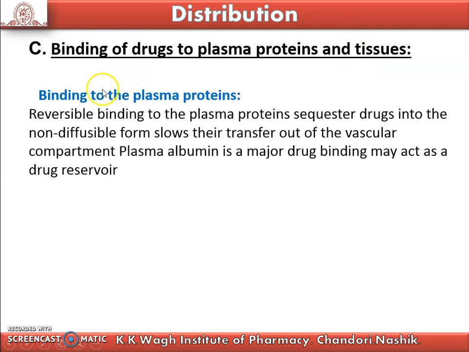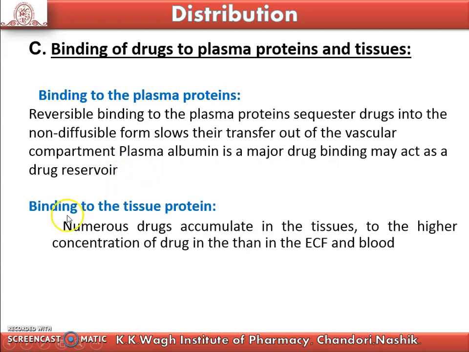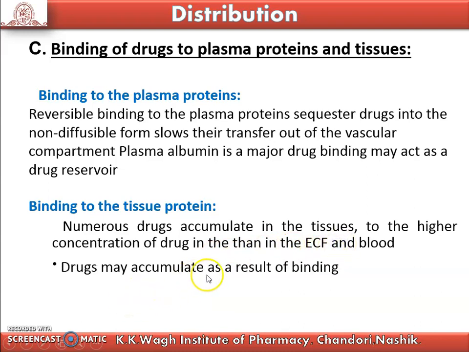The third mechanism of distribution is binding of a drug to plasma protein and tissue. It involves two parts. The first one is binding to plasma protein. Reversible binding to plasma protein sequesters the drug into a non-diffusible form and slows its transfer out of the vascular compartment. Plasma albumin is a major drug-binding protein and may act as a drug reservoir. The second one is binding to tissue protein. Numerous drugs accumulate in tissue at a higher concentration than in the ECF and blood. The drug may accumulate as a result of binding.